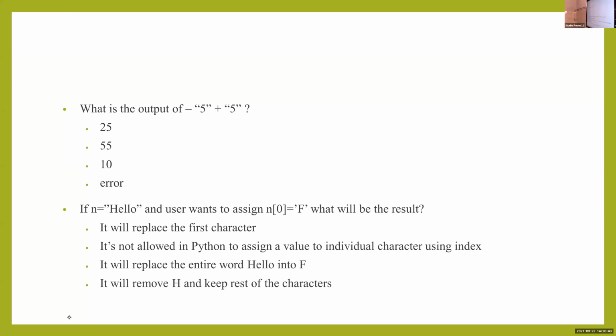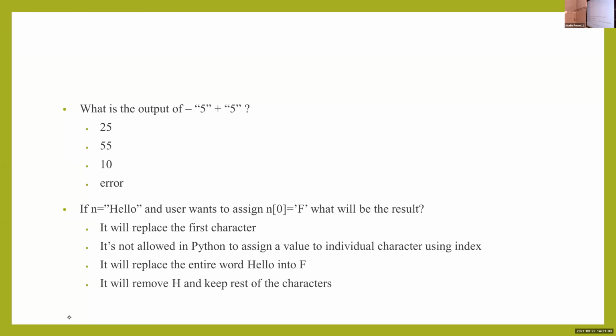What is the output of 5 plus 5? Five plus 5. What is the answer? Here it's a string, right?